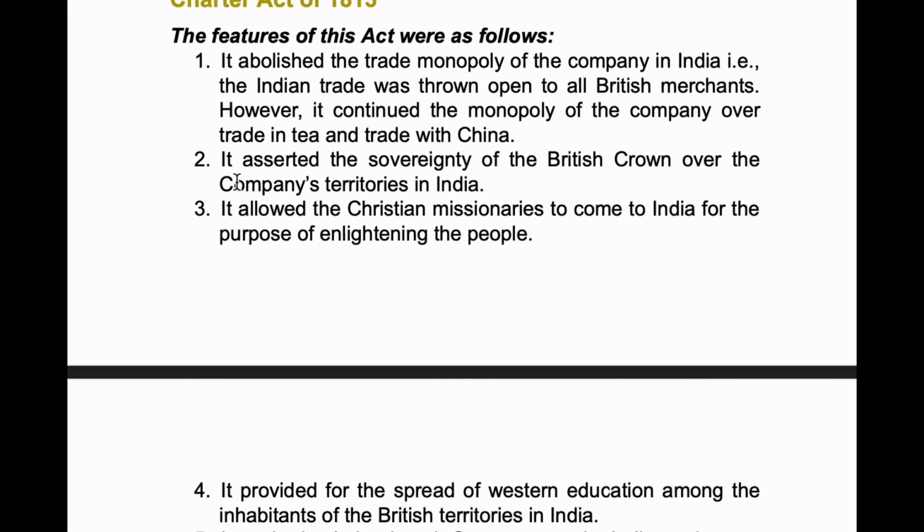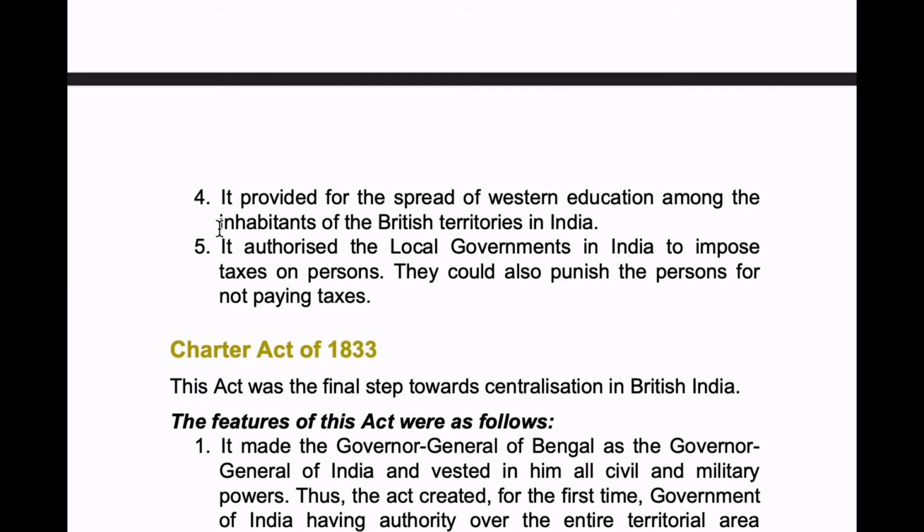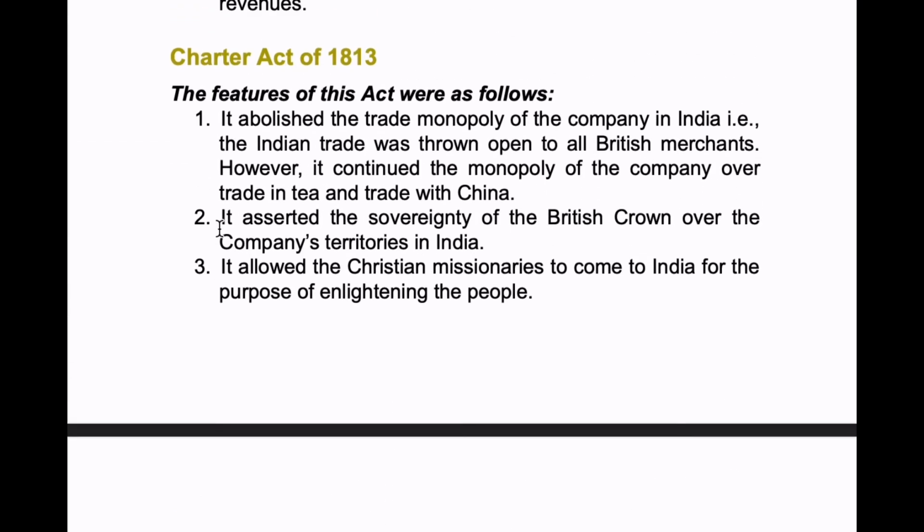And next, it asserted the sovereignty of the British Crown over the company's territories in India. Third is, it allowed the Christian missionaries to come to India for the purpose of enlightening the people. Next, it provided for the spread of Western education among the inhabitants of the British territories in India. It authorized the local governments in India to impose taxes on persons. They could also punish the persons for not paying taxes.